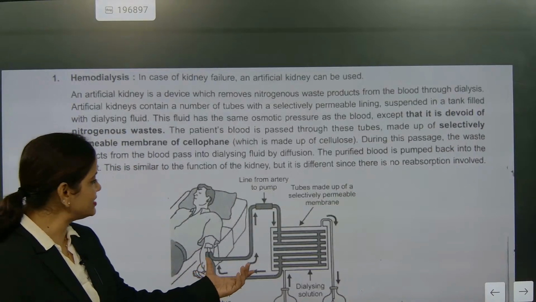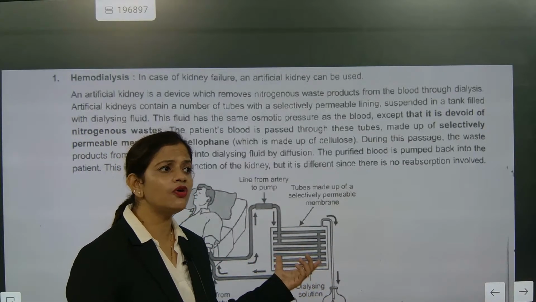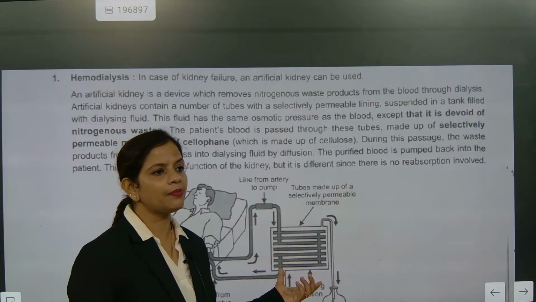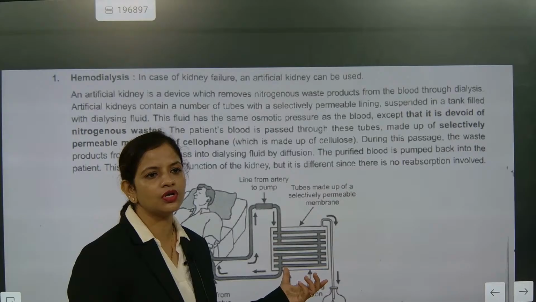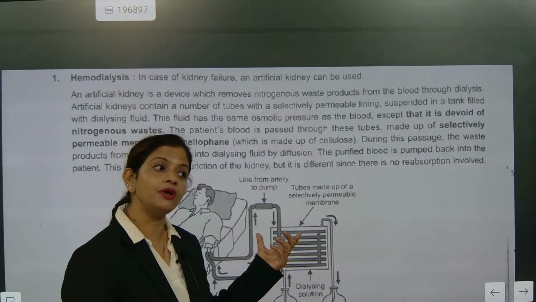This dialyzer is outside the body. It will contain everything like glucose and other important parts, but what you want to release out, such as carbon dioxide, will not be there. Whatever else is present in the blood will be there.